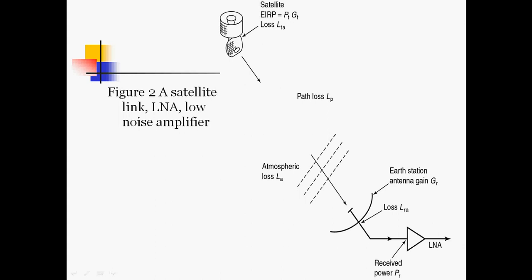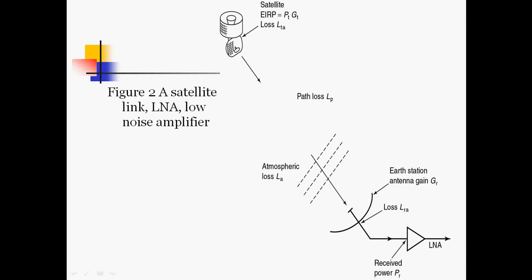During the path there are some path losses: path loss LP, atmospheric loss LA, and we can also consider rain attenuation losses. Then there is the earth station antenna gain GR and receiving antenna loss LRA, and this is the power received by the receiver.